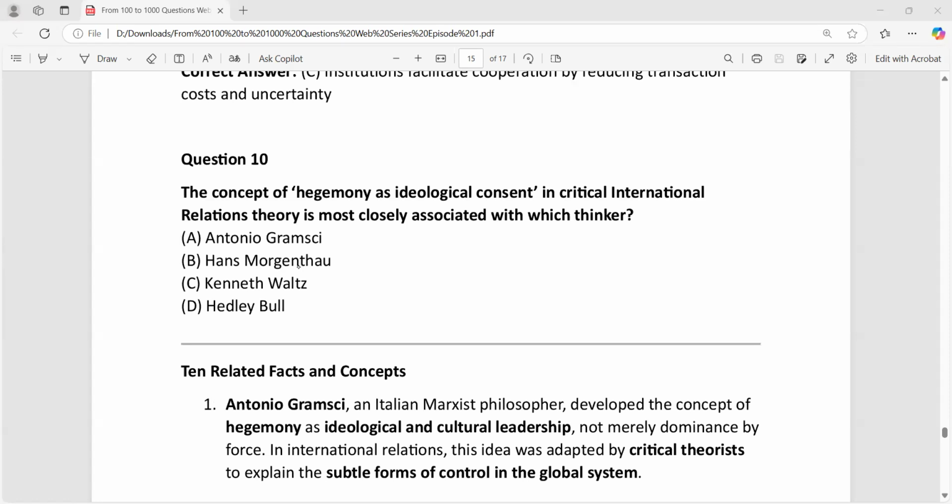According to Gramsci, the strong countries, the superpowers, are not only controlling you economically or technologically. They also control you culturally. They indoctrinate your mind that their way of life is better. They're wearing the suit and pant, so you should also wear suit and pant. You can't wear the dhoti and kurta. Then you are primitive if you wear that.